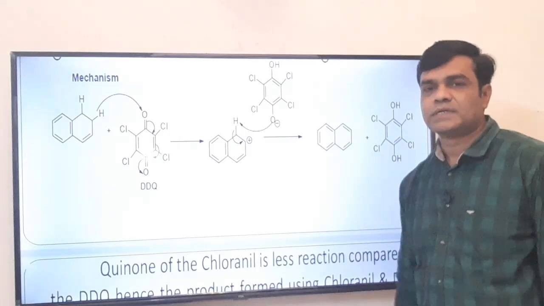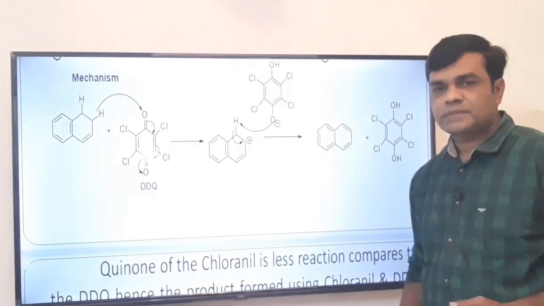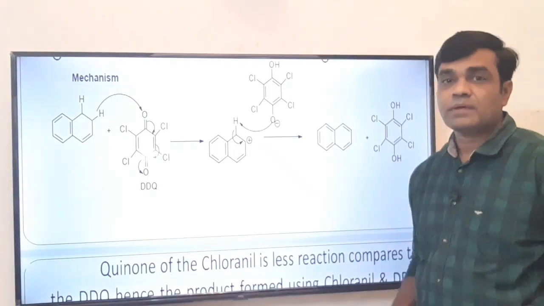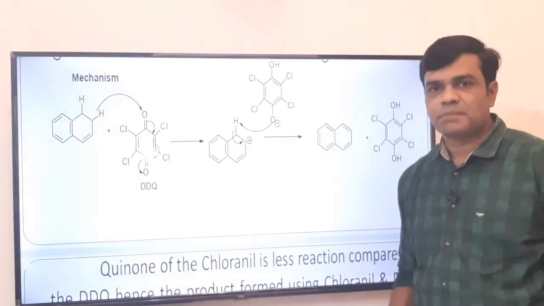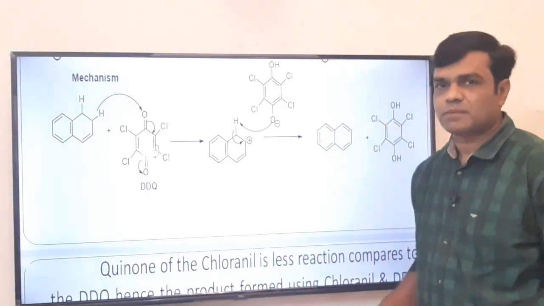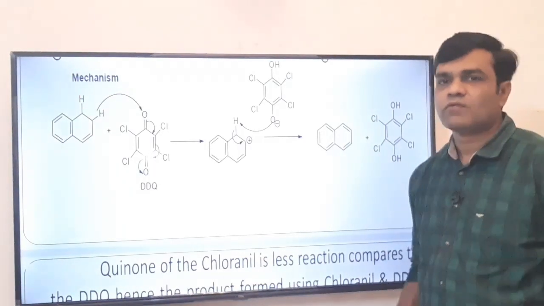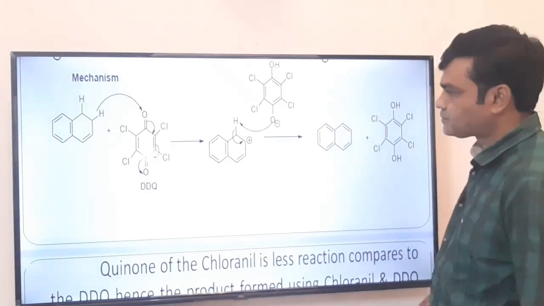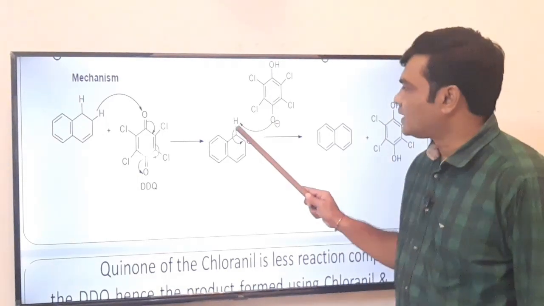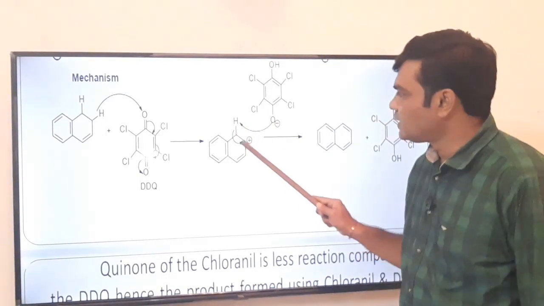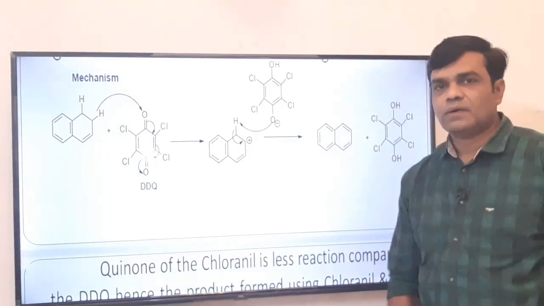What is the driving force in case of DDQ and chloranil? In both the cases, the driving force is that the substrate is converted into aromatic compound, as well as the reagent, that is DDQ and chloranil, also converted into aromatic compound. And all of you know that the aromatic compounds are more stable than the non-aromatic compound. That is the motivating force, that is the driving force for the reaction. Okay, so this proton migrates to this, and this bonded pair of electrons are shifted here, and in this way we get the stable aromatic compound, that is naphthalene. Okay.